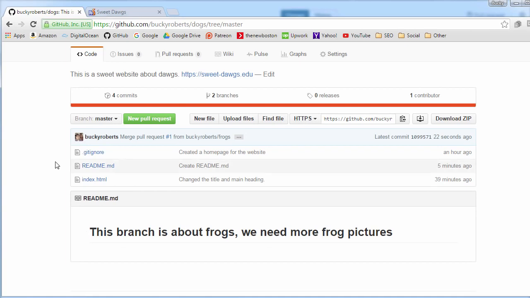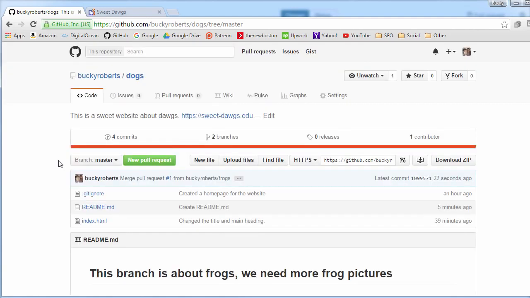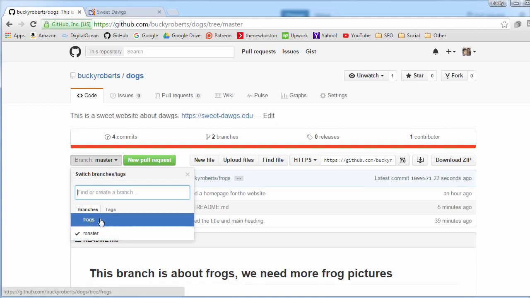So that is essentially how everyone in the world, whenever you have these big open source projects, can go ahead and work on their own versions of it, submit the changes, and we can all work together and grow these projects. And if you guys are like, all right, that was pretty cool, but now I have this branch called Frogs Forever, so that's kind of annoying.